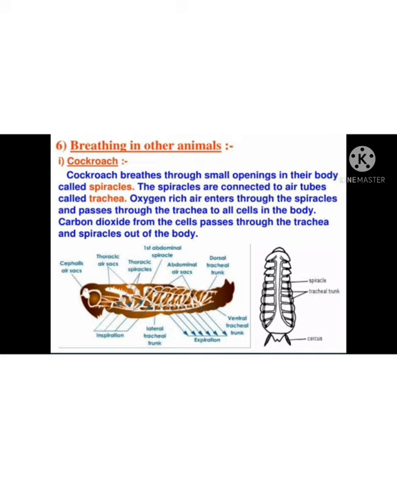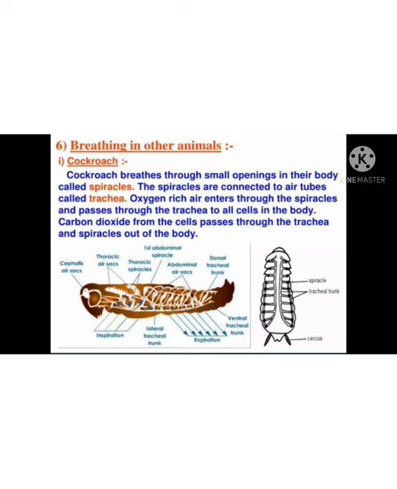A cockroach breathes through small openings in its body called spiracles. See here in the second diagram, you can see the spiracles, isn't it? The part is labeled here. That is what we call a spiracle. It is a small opening in the body of the cockroach, and through that only the cockroach will breathe. The spiracles are connected to air tubes called trachea.